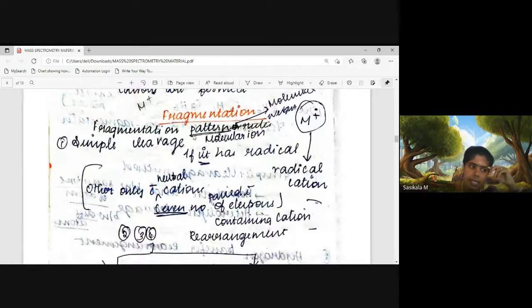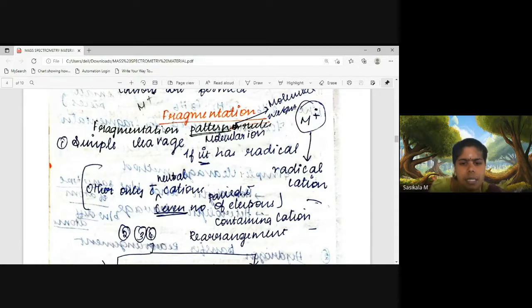Chemical ionization is not fit for fragmentation. Enough energy for fragmentation is obtained from the electron impact method only. But chemical ionization is also widely used as an ionization process in order to analyze the molecular mass of the compound.